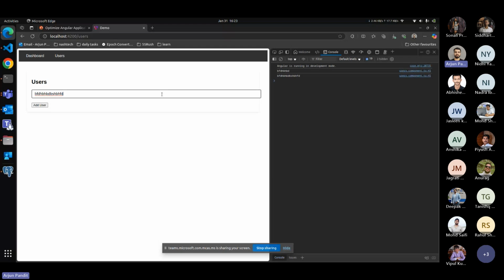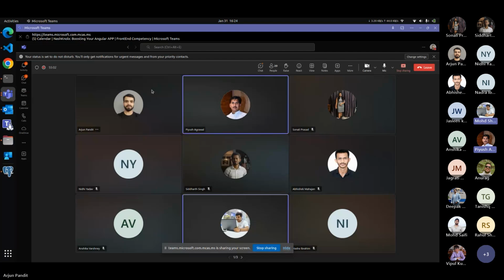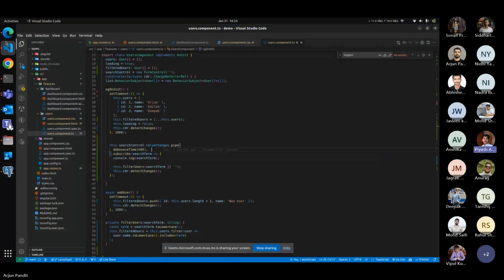Any doubt or any query related to the PPT or the demo from anyone? Arjun, can you explain? Yeah, Shanavas, Piyush, please go ahead. Yes, Anwar.